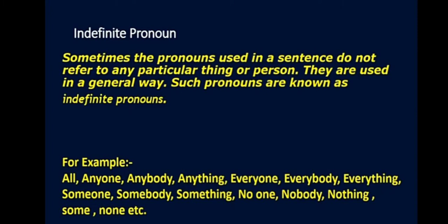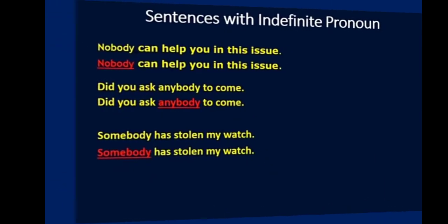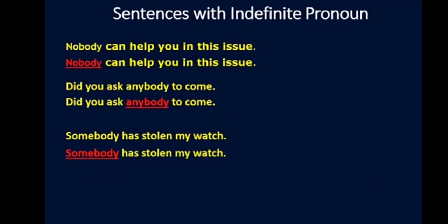When you say somebody is coming or everybody has to go, all these are examples. Nobody can help you in this issue. When you say nobody can help you, we are speaking in a general way. We are not specifying any person. Did you ask anybody to come? That means you can ask anyone. Somebody has stolen my watch. We do not know exactly who took away our watch, so in a general way we say somebody has. In the class we always say someone took my pen or somebody stole my book. All these are the words that we use as indefinite pronouns. So thank you. I hope it is clear to you.